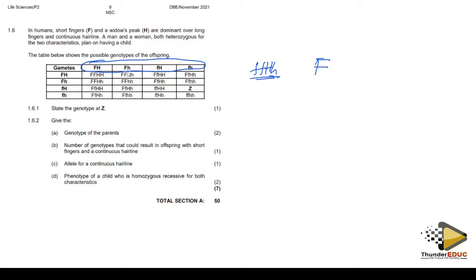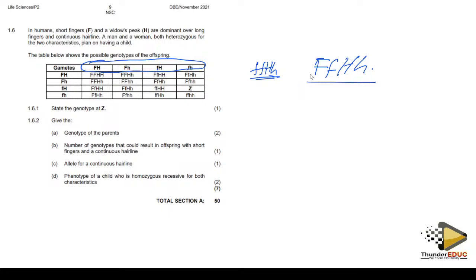Capital H, we have talked about capital F, small f. So I add the small f, but here is small f again, so I've already written it. Then I go to capital H. I've talked about the capital H, small h.